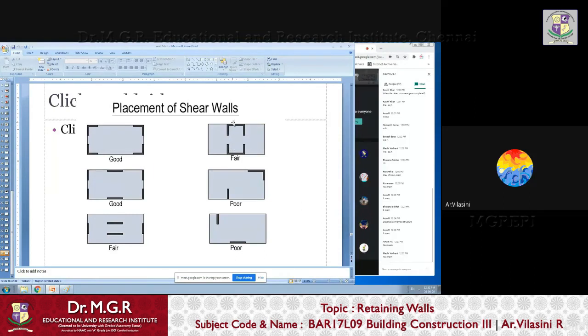Again, you might say I will put all my lift cores and staircase cores in the middle so that I have beautiful glazing on either side. So yes, this is also good. But this is fair, not as good as these two, but this is good. And these are all poor.